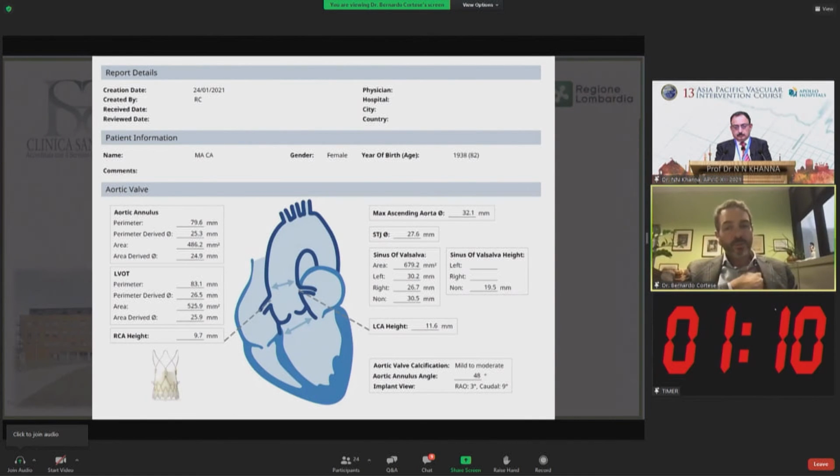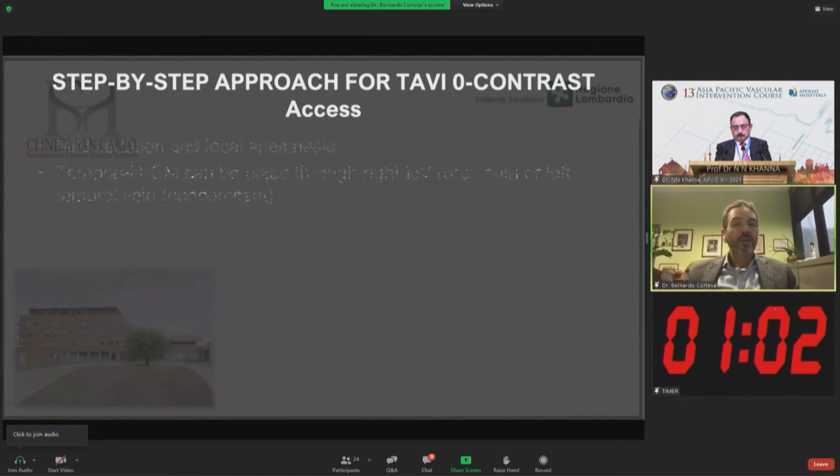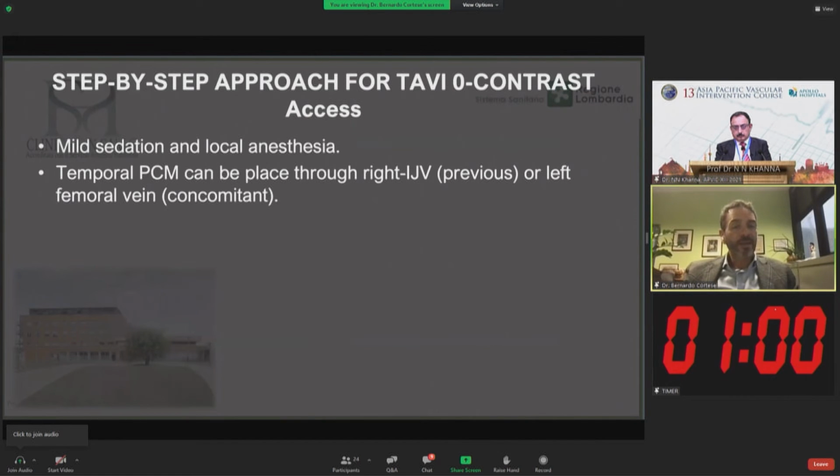This is the report, which was quite normal, as other reports done with the CT scan done with contrast. So we're able to do all of the normal items that we do usually for our patients. The patient underwent mild sedation with local anesthesia.